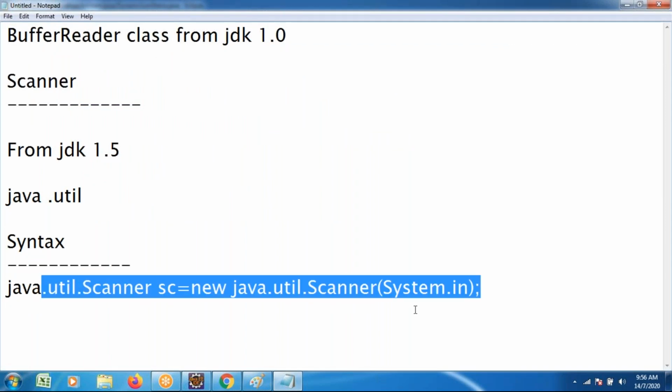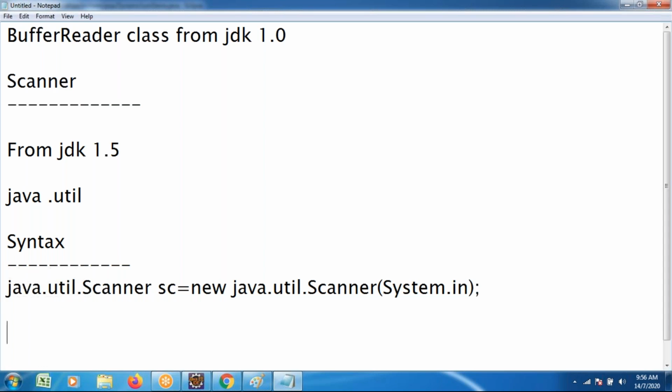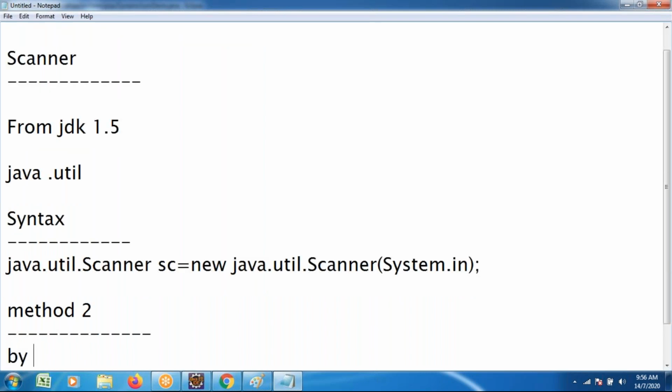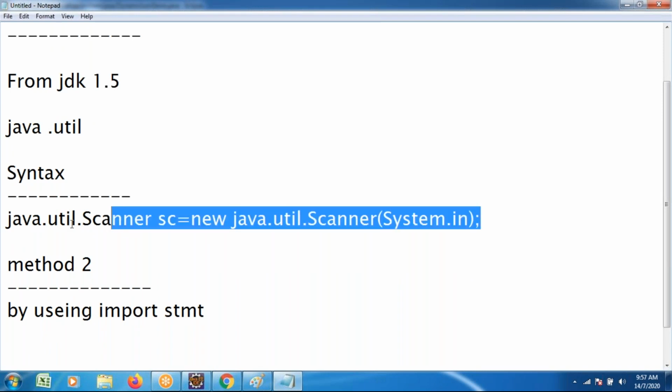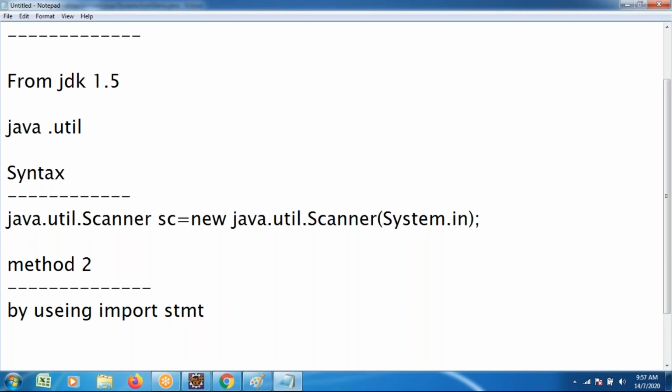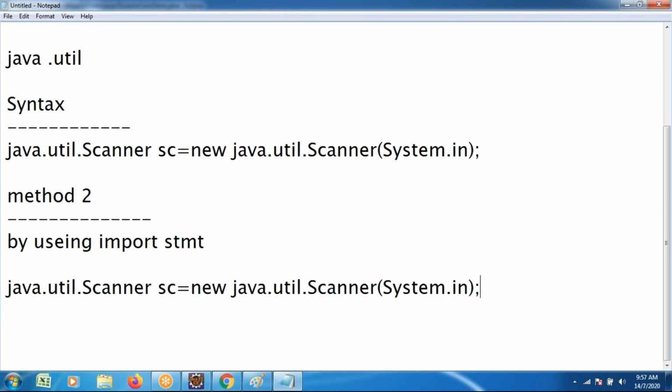Previously, I applied the complete reference of the scanner. Instead of that one, there is method one, method two. By using the import statement. How to do this process with the help of the import statement, I wanted to concentrate. Instead of writing this much logic, how can I reduce it? Instead of writing java.util.Scanner, no need to write this much code.